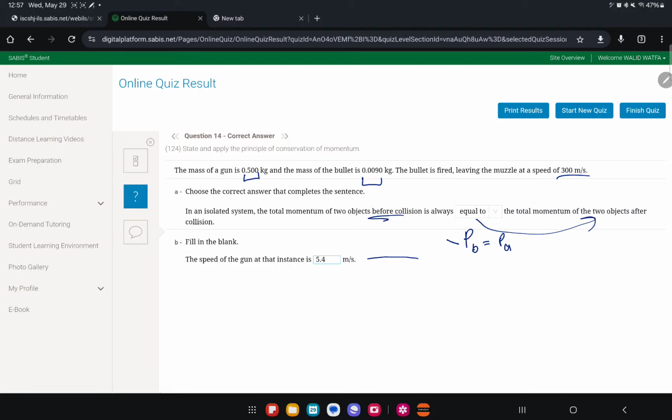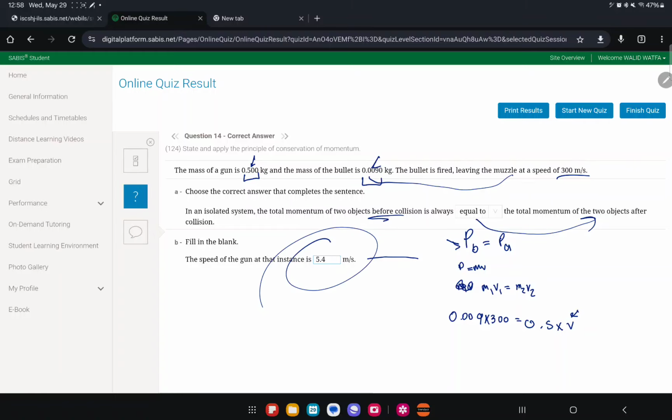P equals mv, so mass 1 times velocity 1 equals mass 2 times velocity 2. So 0.009 times 200 equals 0.5 times v. If you solve this, you're gonna get v equals 5.4.